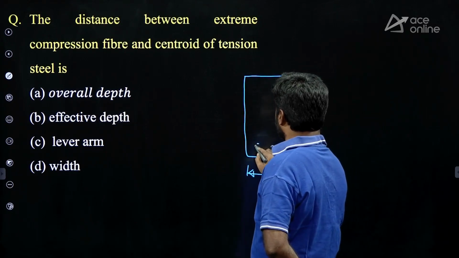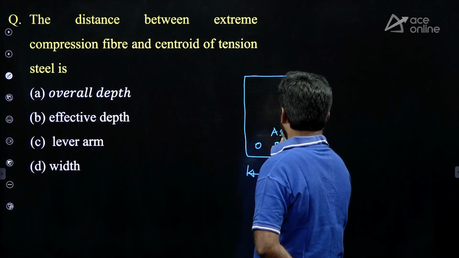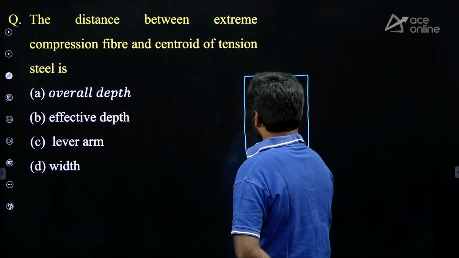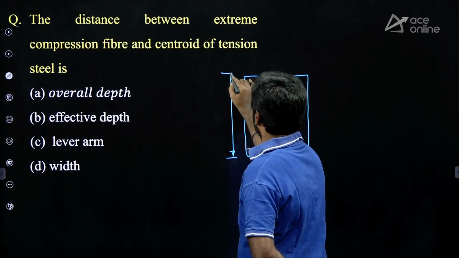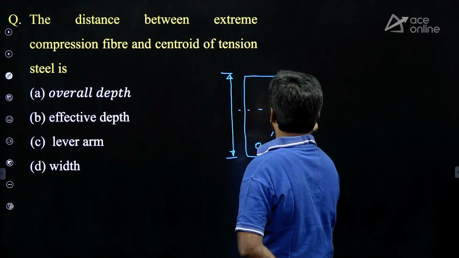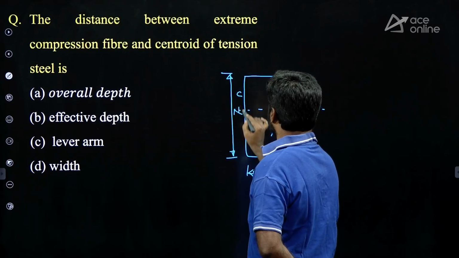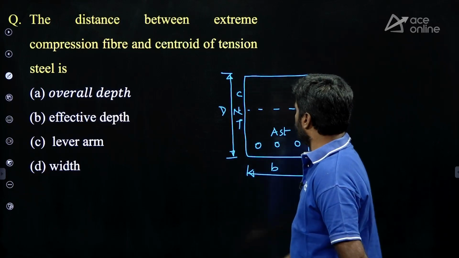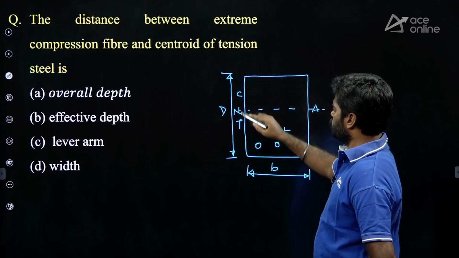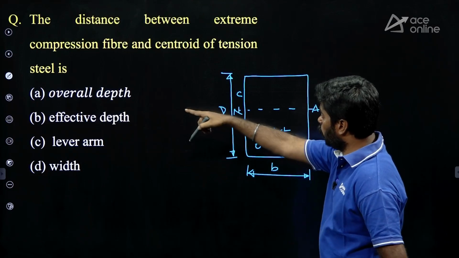Then it is steel reinforcement in the tension zone. Overall depth is measured from where to where? For example, this is the neutral axis, this is compression, this is tension. From extreme compression face to extreme tension face, whatever the distance available, that is overall depth.